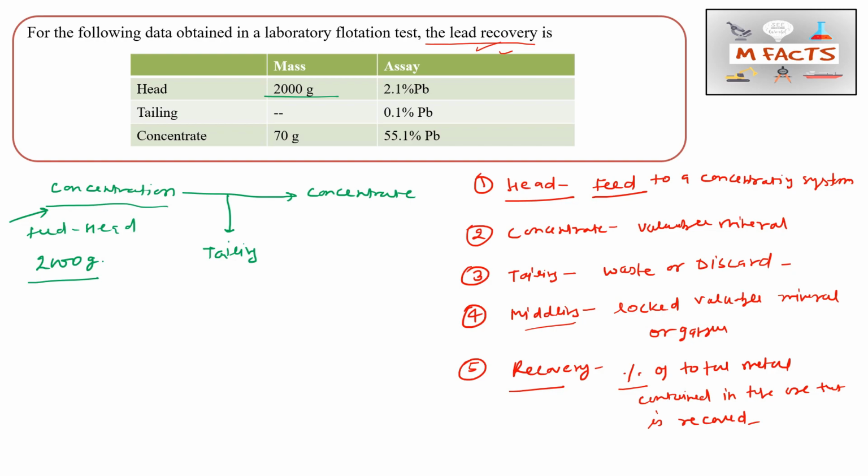The tailing weight is not given, but for the tailing they have given the lead percentage, that is 0.1, and in the head also they have given the lead percentage, that is 2.1% Pb.